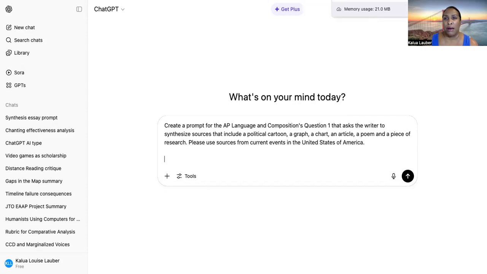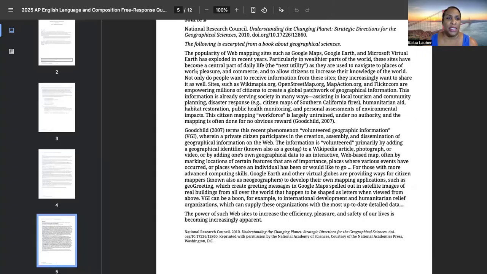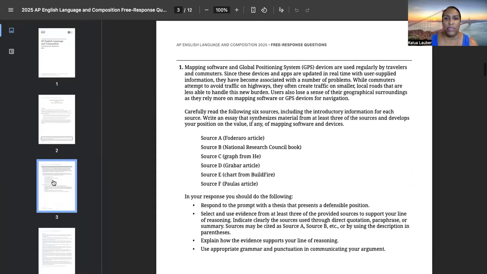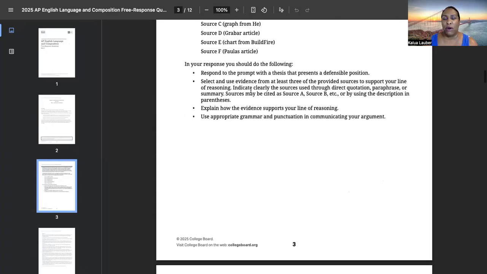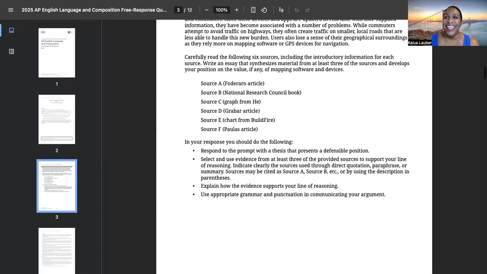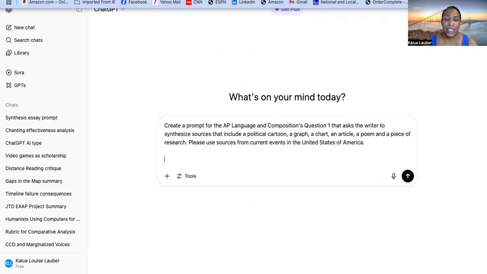from AP Classroom. So in this case, I just went through the released questions and looked at them to see what the format was. I mean, I know what the format is, but I'm showing it to you. Okay, so on ChatGPT, I put this question. Create a prompt for the AP Language and Composition question one that asks the writer to synthesize sources that include a political cartoon, a graph, a chart, an article, a poem, and a piece of research. Please use sources from current events in the United States of America.